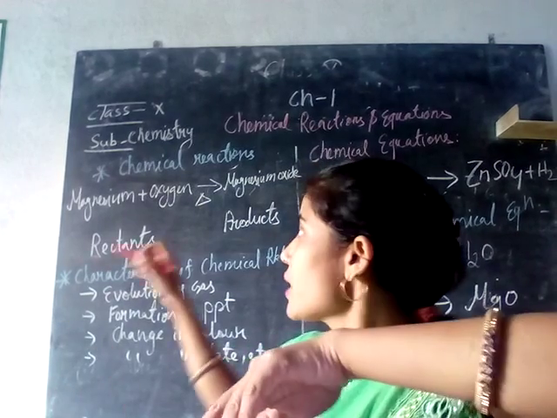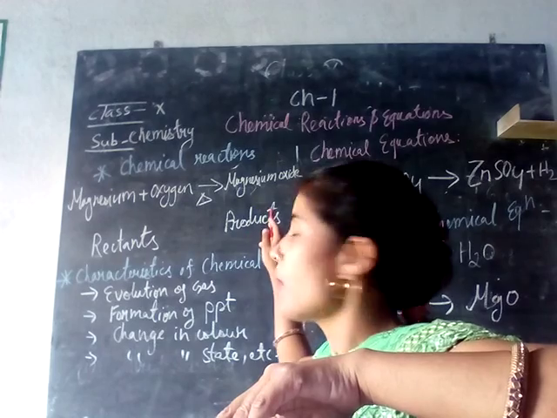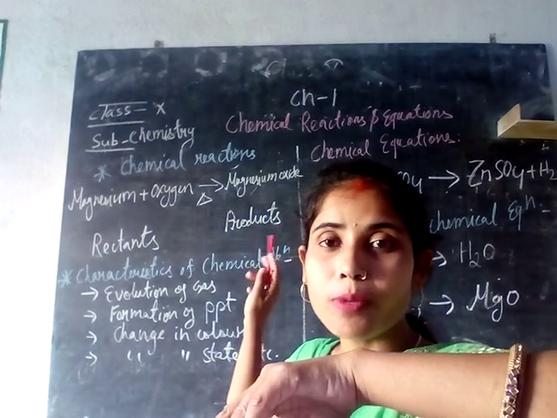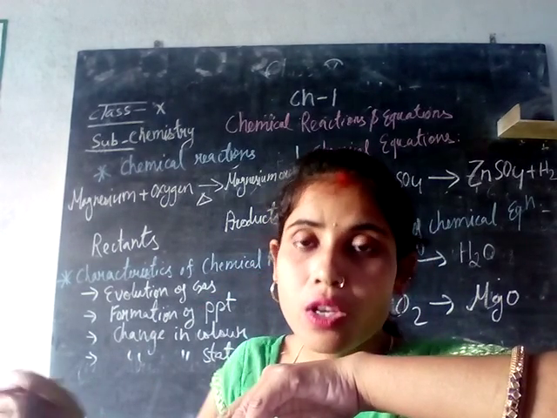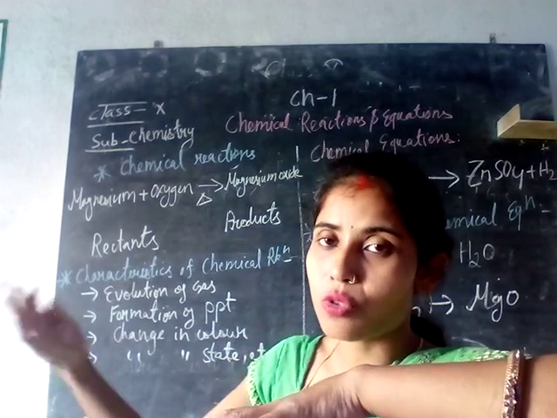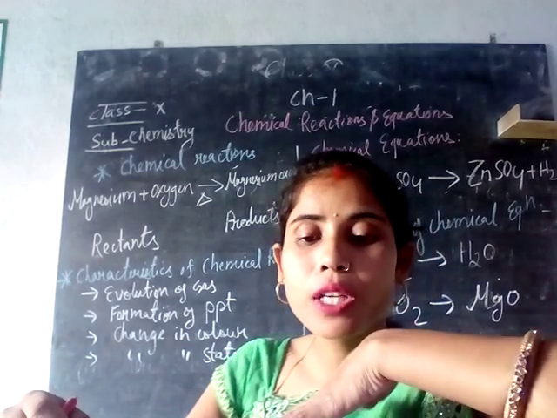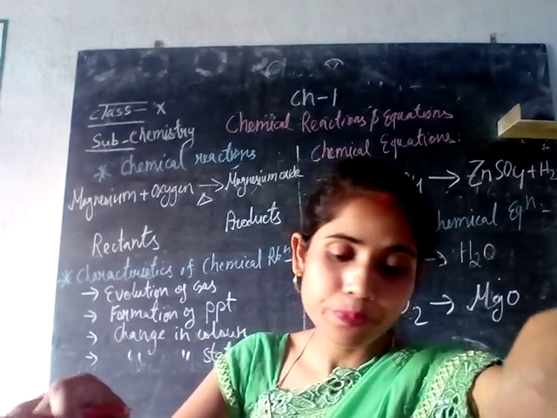Here, as you can see, magnesium and oxygen are reacting, forming magnesium oxide. So magnesium oxide will be in the solid state. So it has changed from the gaseous state to the solid state. That kind of change is also visible during a chemical reaction.